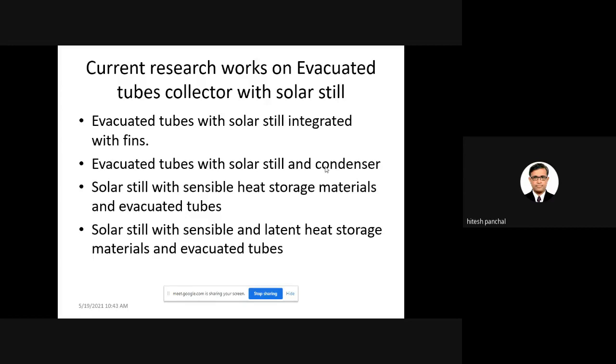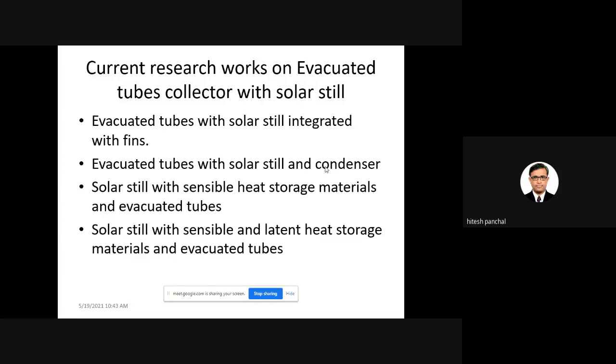Fins will increase the surface area, so the hot water supply and the increased surface area will definitely increase the distillate output. That is why I have put it here: evacuated tubes with a solar still integrated with fins will definitely increase the distillate output. Second, you can use the same arrangement, evacuated tubes with a solar still and condenser.